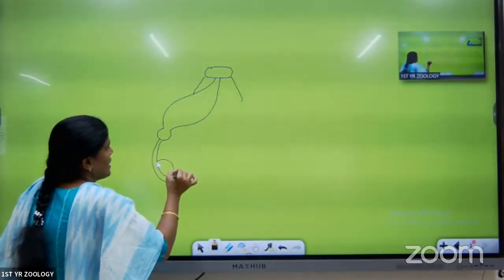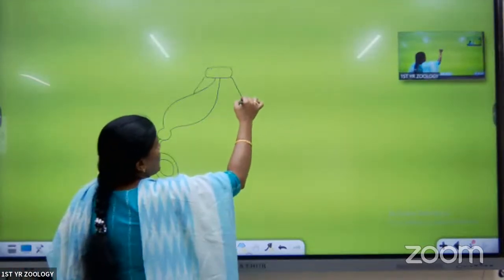This one is the alimentary canal of the cockroach, or Periplaneta.